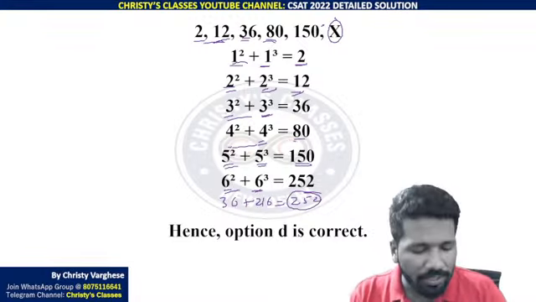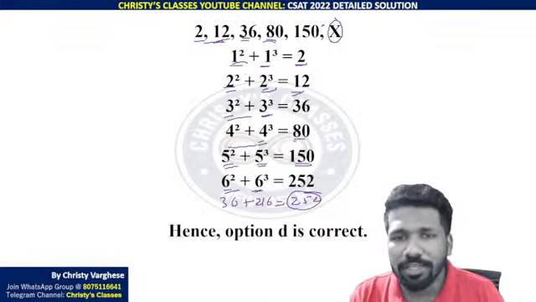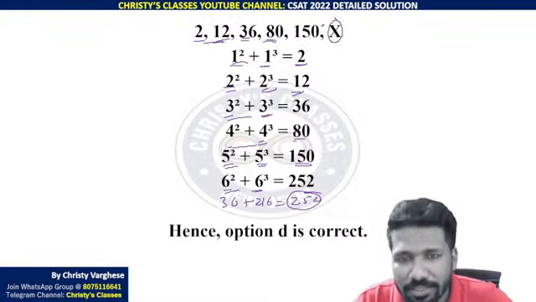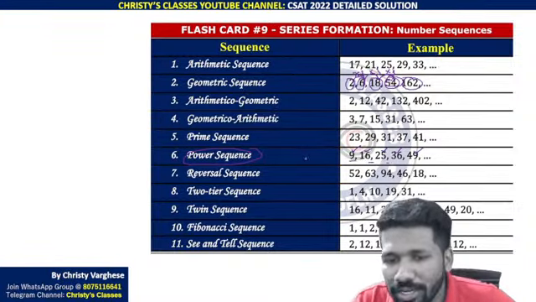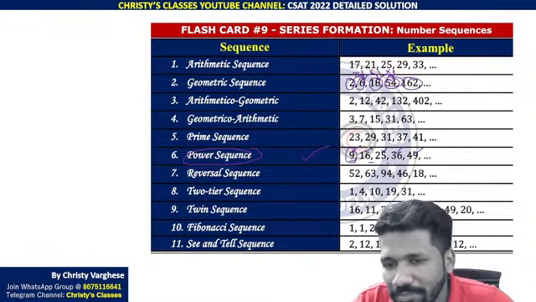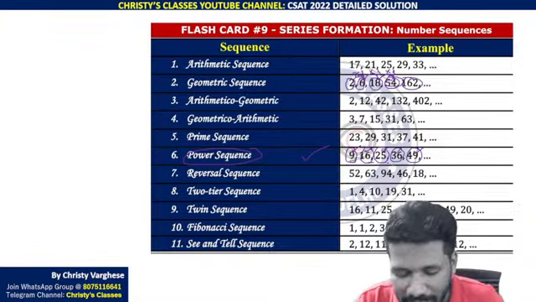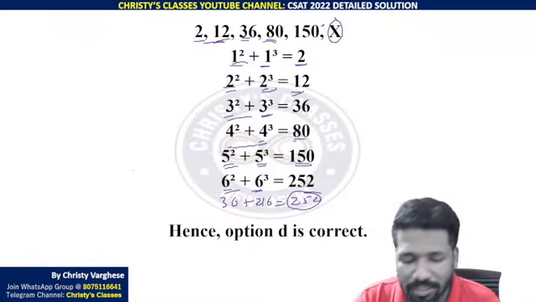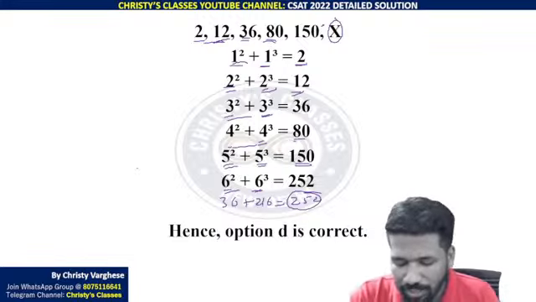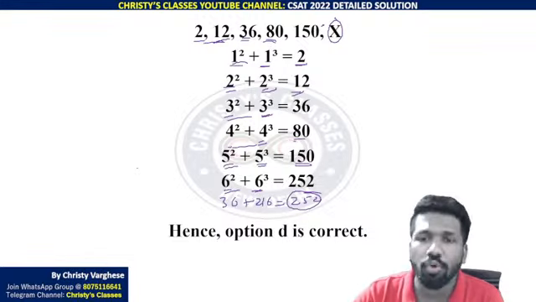Okay, what I told is this is actually squares and cubes added. Squares and cubes are very important. They are called power sequence. Sometimes they will directly give you powers like 4 square, 5 square, 6 square, 7 square, 8 square, etc. Or cubes: 4 cube, 5 cube, 6 cube, 7 cube, etc. But here it's a combination of cubes and squares. Squares and cubes are both added together.